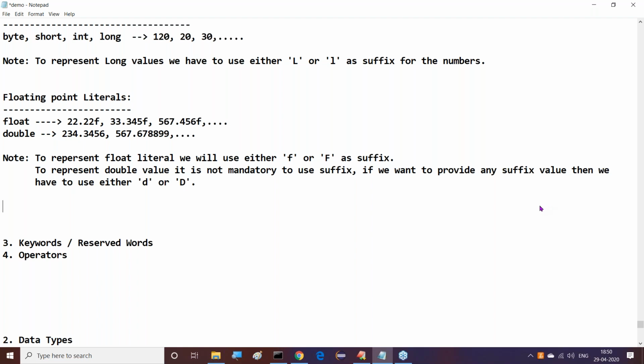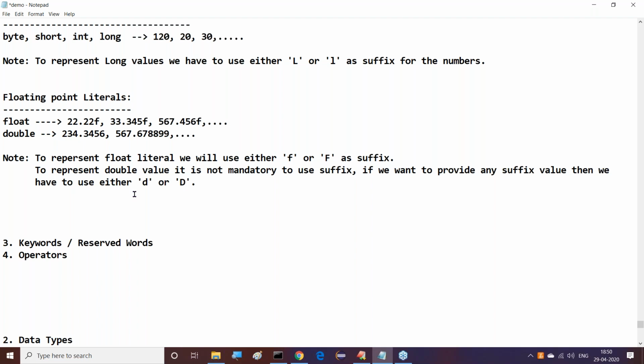Next one is after completion of this content. Yes, exactly, Neelish. If there are more and more integral and fraction values after the decimal, then we have to go for double. And if you want to represent small numbers on the fraction side or integral side, then we will go for float. We can understand it clearly now.